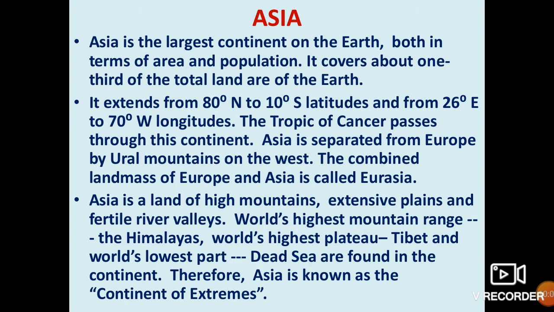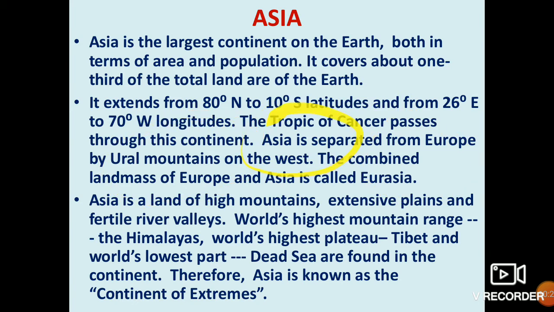We have studied in the previous chapter how to locate places according to latitude and longitude. The Tropic of Cancer passes through the continent. I told you the Tropic of Cancer passes through Asia. Asia is separated from Europe by the Ural Mountains, which are on the west side.